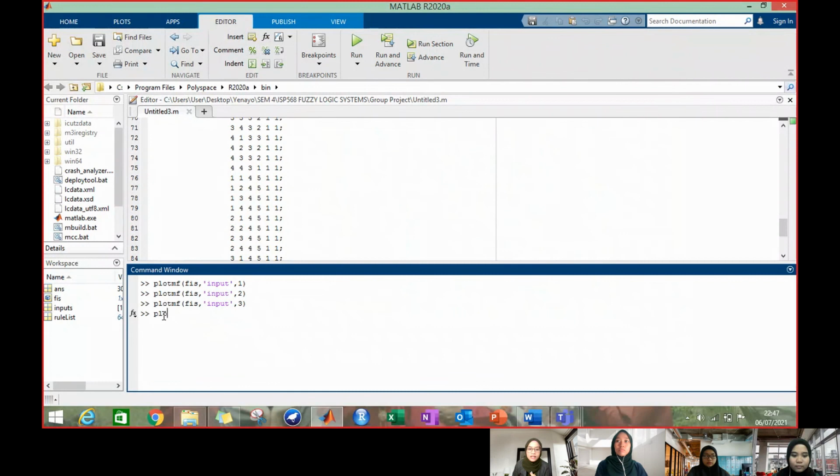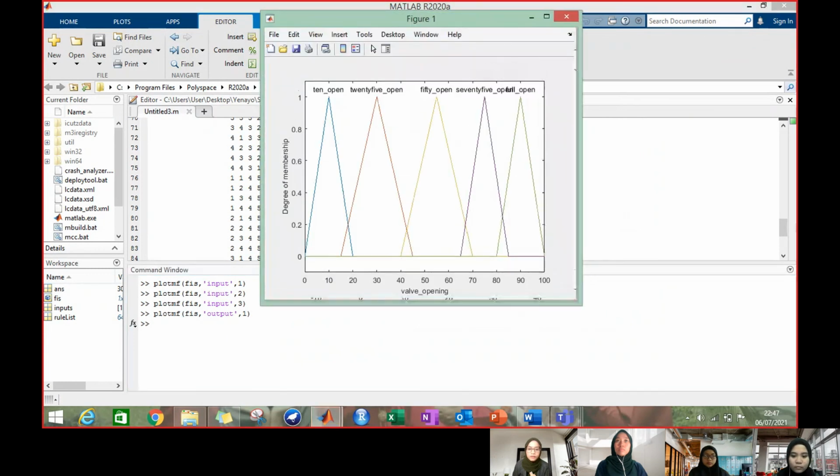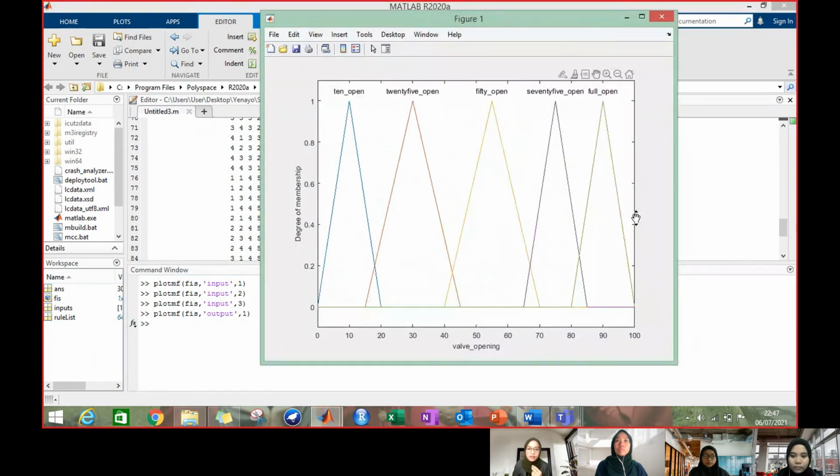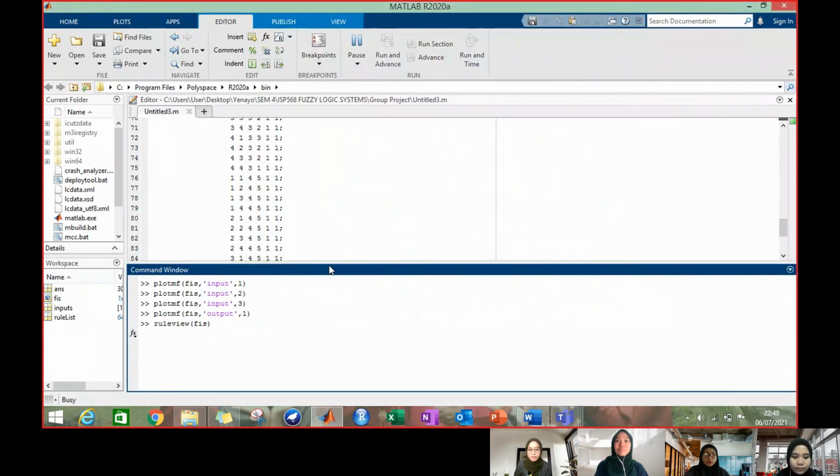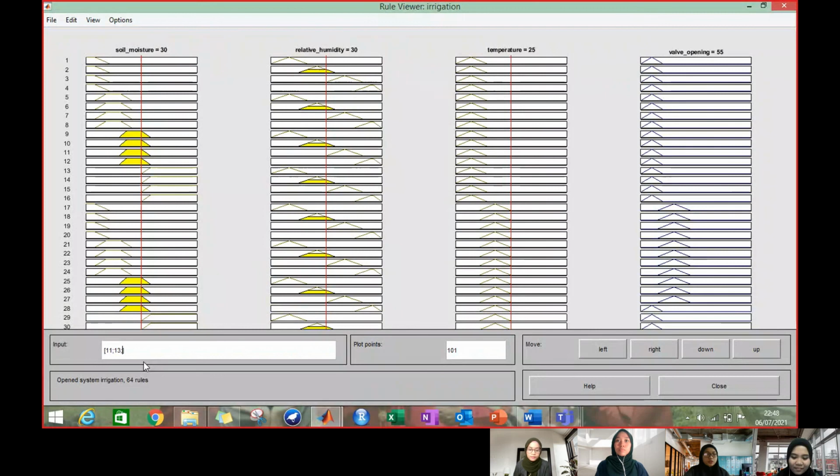And then lastly is the output, which is valve opening. So this is our graph for the membership function that has 5 subsets of triangle shape. Next, we will show the rule viewer. The first one is our case A, where soil moisture is 11, relative humidity is 13, and temperature is 19. And the output is 30% open.